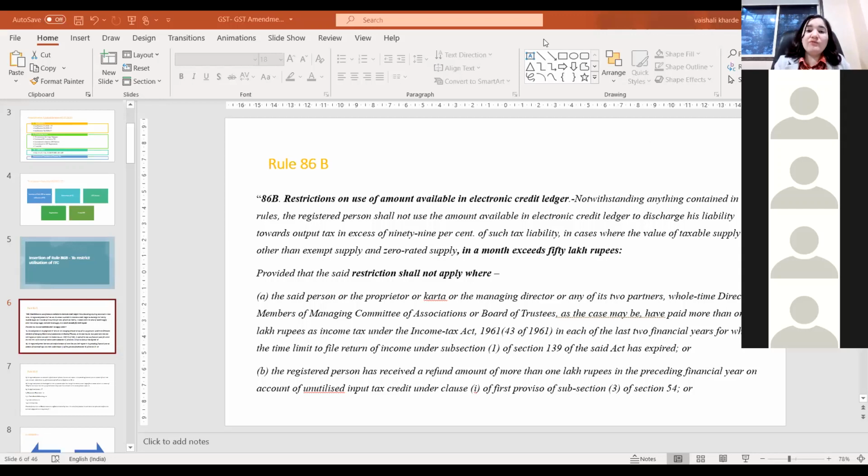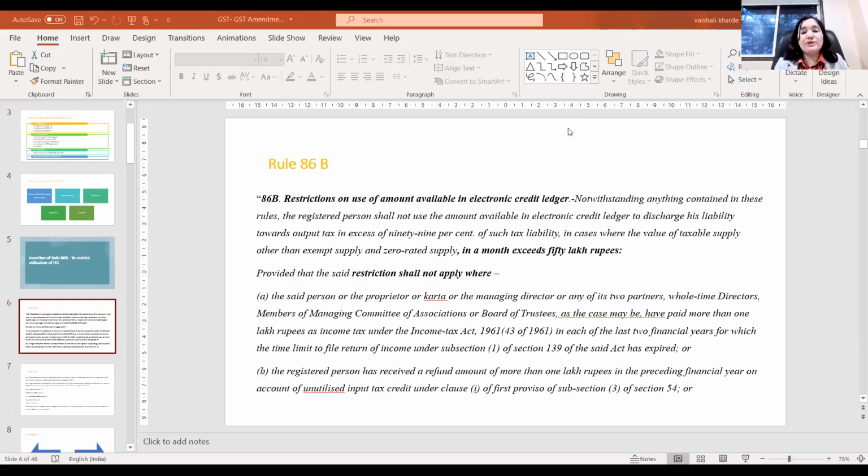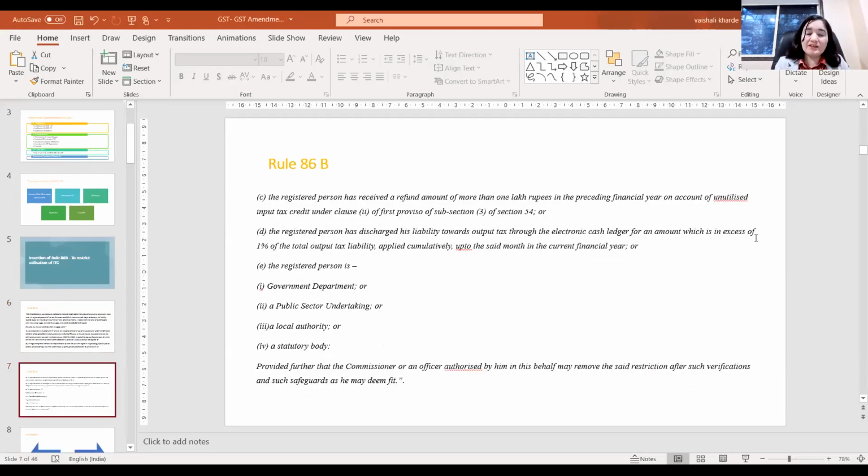It is definitely required to be challenged at a higher forum. Even Rule 86 itself, we would say, is unconstitutional. But in addition to that, a new rule called 86B has now been introduced. And this rule again is towards restricting the input tax credit of the taxpayer.